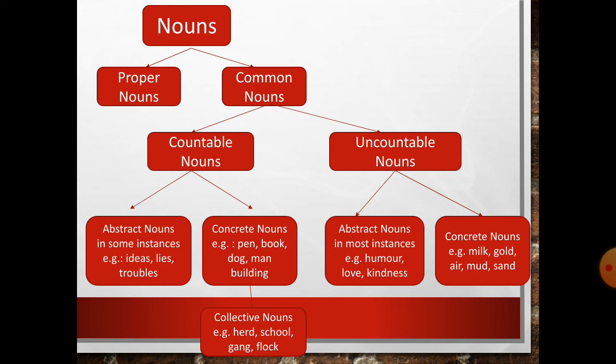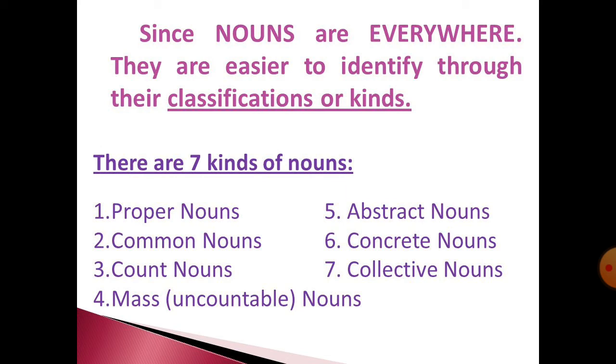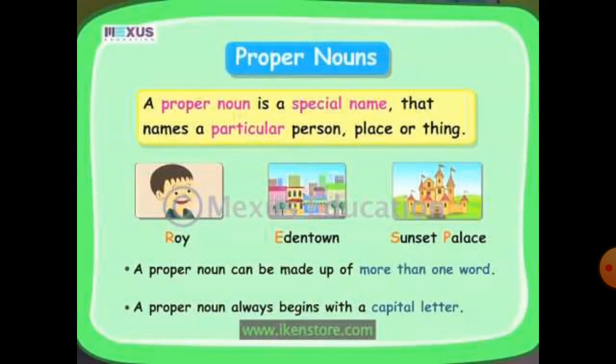I will be dealing with each and every type of noun in detail along with the examples in this video. Since nouns are present everywhere, they are easier to identify through their classification or kinds. In general, there are 7 kinds of nouns: proper, common, countable nouns, mass or uncountable nouns, abstract nouns, concrete nouns, and collective nouns. Let us now first see what are proper nouns.